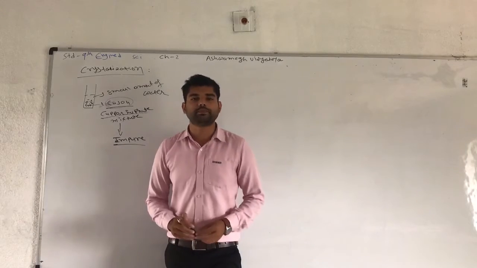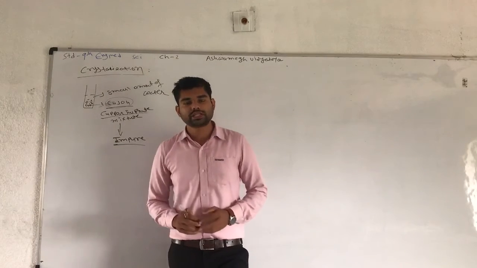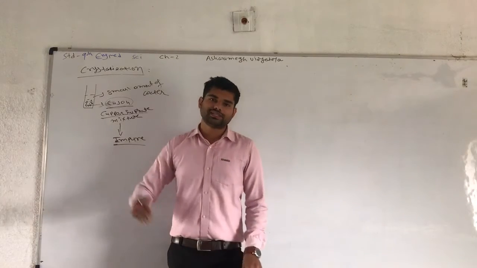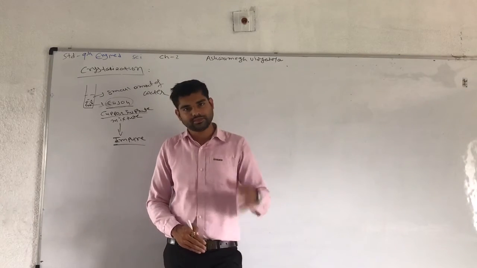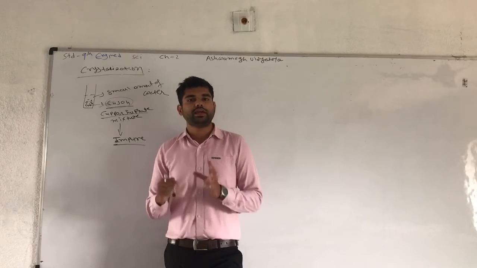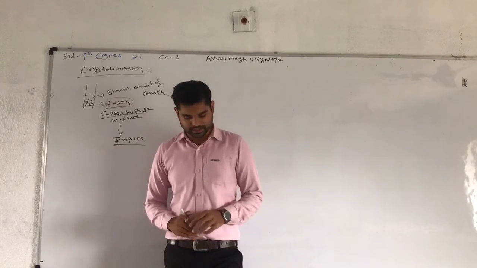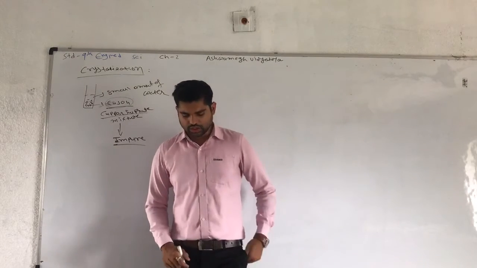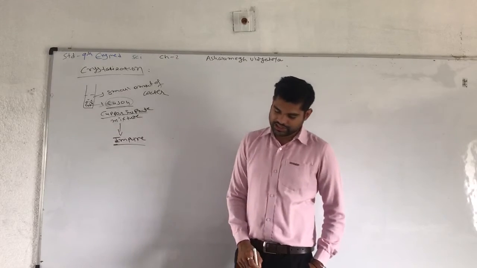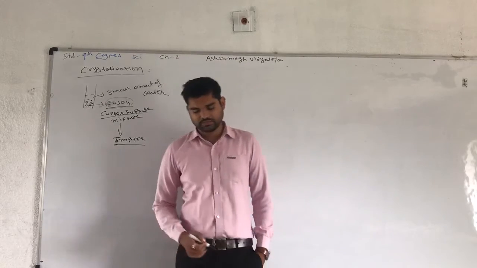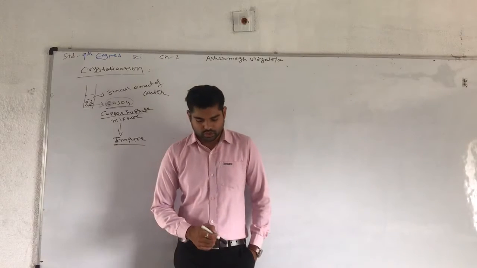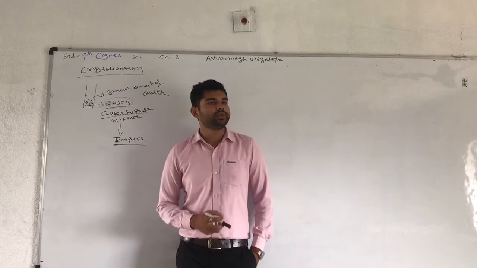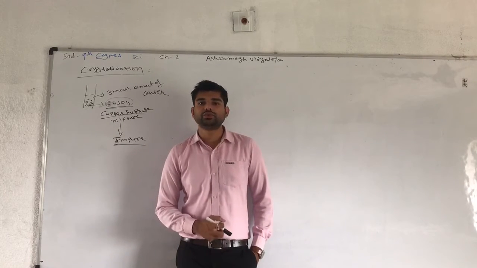Now, without disturbing this filter paper, separate it out in any place and cool it down at room temperature. Cover this solution with a filter paper and leave it undisturbed at room temperature to cool down slowly. You will obtain crystals of CuSO4.